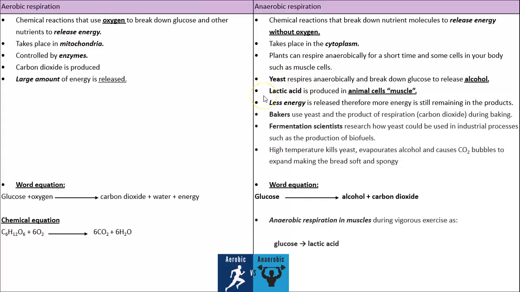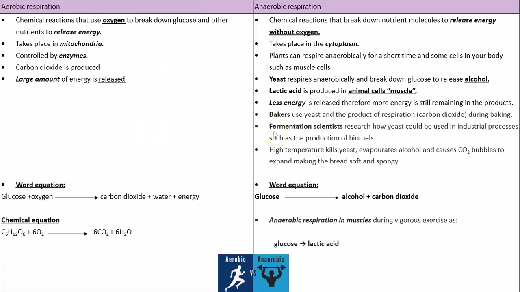Lactic acid is also produced in the animal muscles. That's why you can feel ache in your muscles after a very strong activity, because lactic acid is an acid, so it can hurt your muscles a little bit. Less energy is released, of course, because aerobic respiration is the one that produces the most energy.